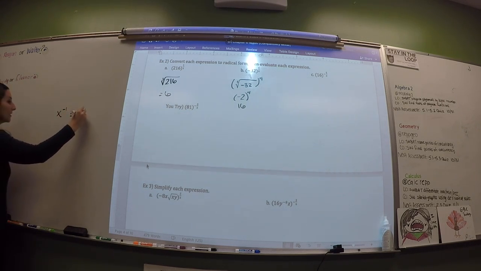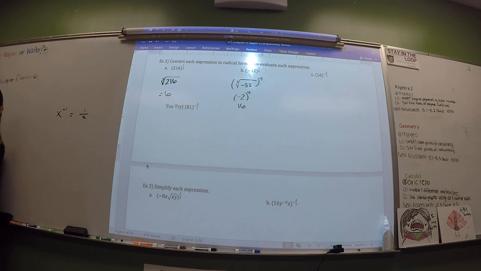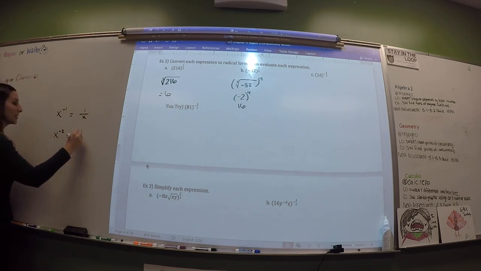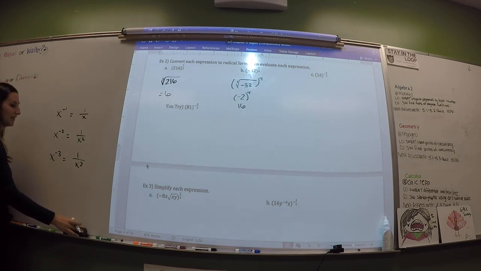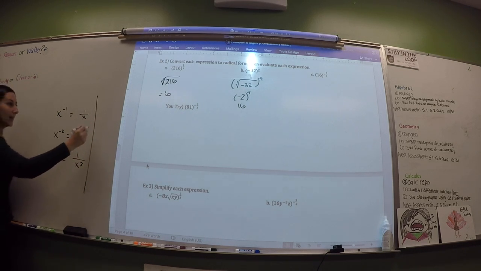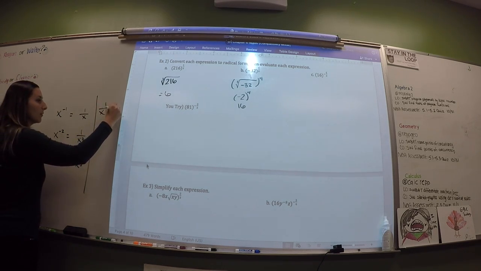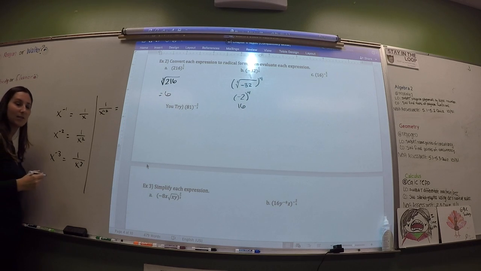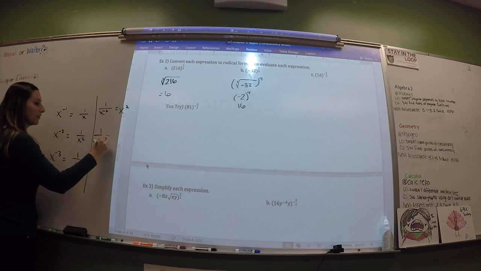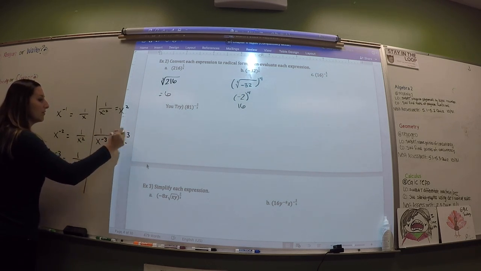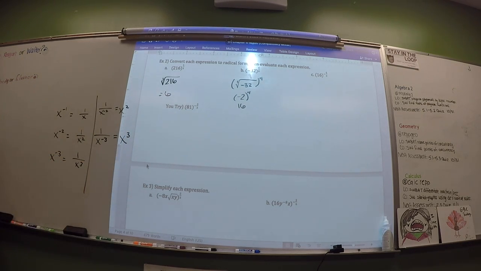X to the negative 1 is the reciprocal of x. X to the negative 2 is the reciprocal of x squared. X to the negative 3 is the reciprocal of x cubed. Going the other way, 1 over x to the negative 2 power is the reciprocal of that, which flips it back up. 1 over x to the negative 3 power is positive x cubed.